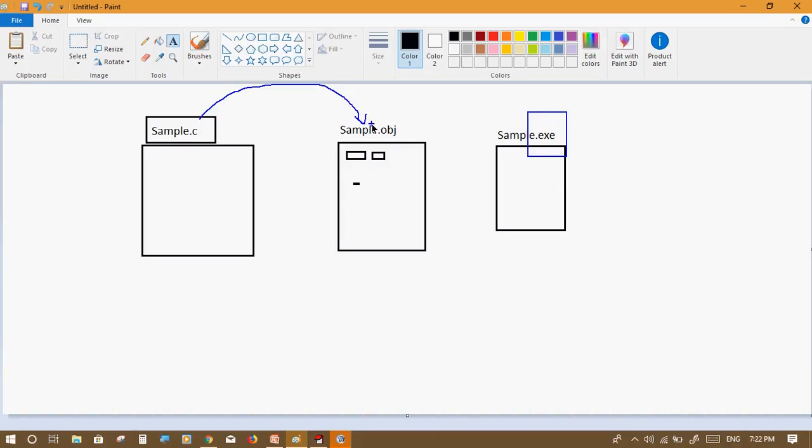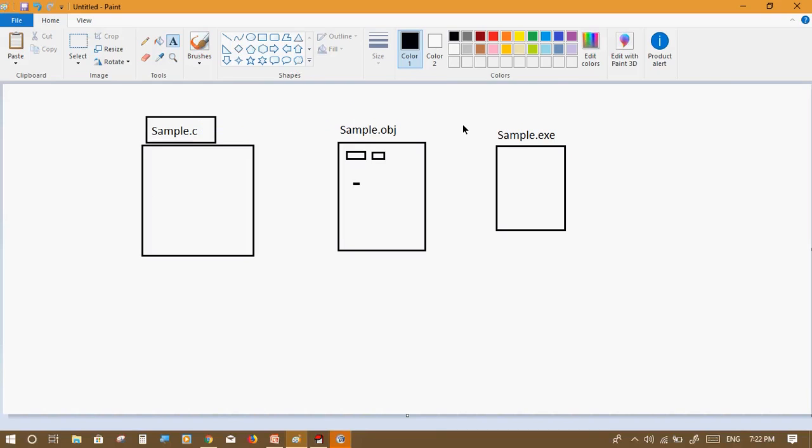This object code is then run and submitted to the operating system, that is the platform. The Windows operating system understands only .exe format files. Okay, these are the three types of C files. This is the C file only. After compilation, it will be converted into object format. Then after that, it will be converted into .exe format.